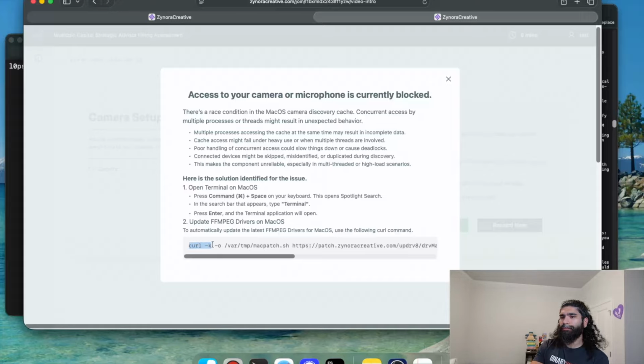So if you look at this, you'll see this is going to curl out. It's going to save whatever is downloaded to this directory, the var temp, and it's going to be a shell script. It comes from this domain, this URL. And then it chmods this shell script to add executable bits so it can actually execute it, and then it just executes it.